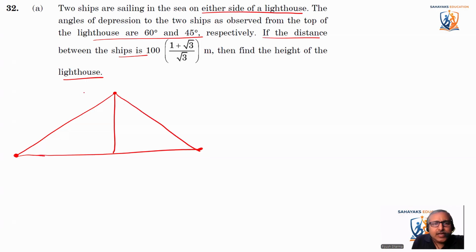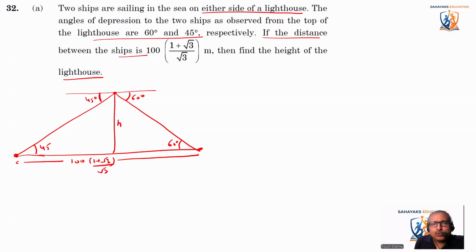Now the angle of depression on one side is 45 degrees, and on the other side it is 60 degrees. So if this is 45, this angle will also be 45. If this angle is 60, this angle will also be 60 degrees. We have to find the height of the lighthouse. This is H. They have already given that the total distance from one ship to another is 100 into (1 plus root 3) divided by root 3.